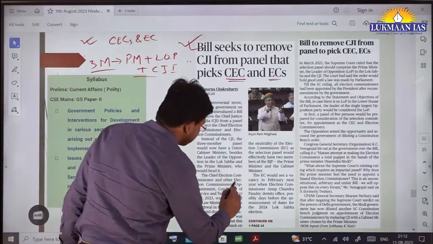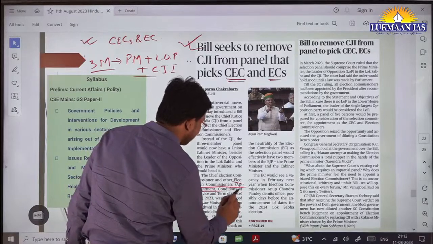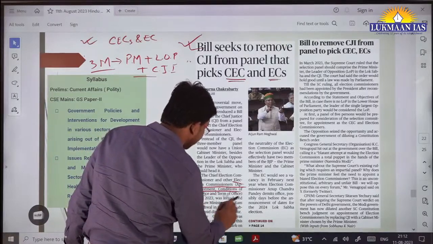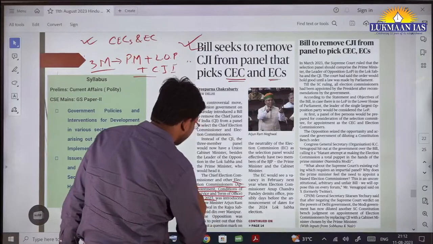This bill is known as the Election Commission's Appointment, Conditions of Service and Term of Office Bill 2023.